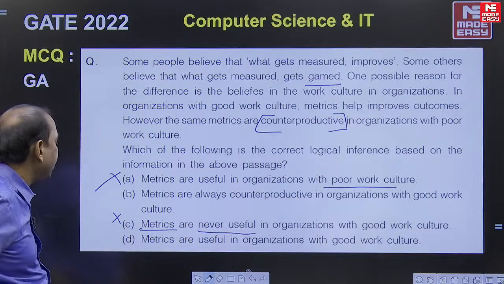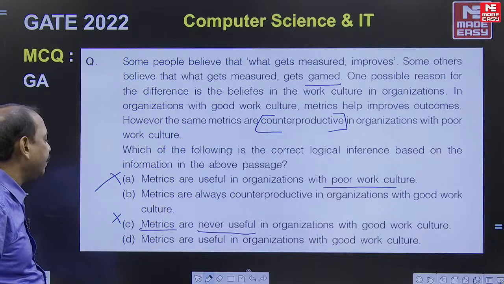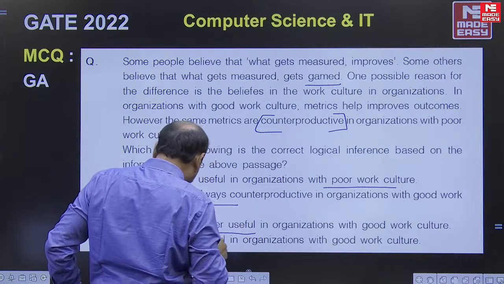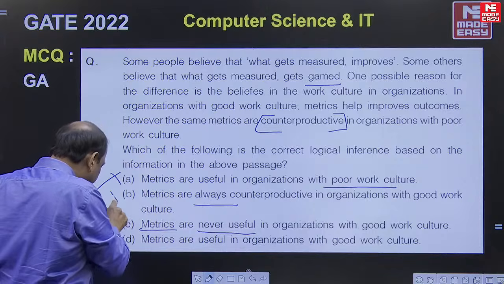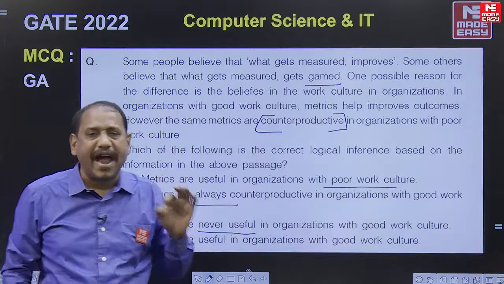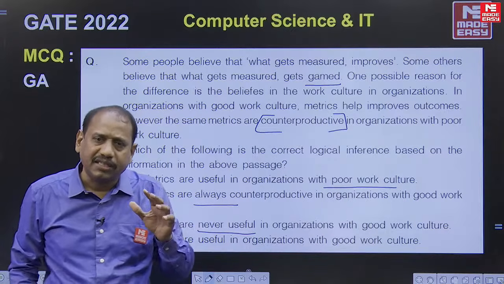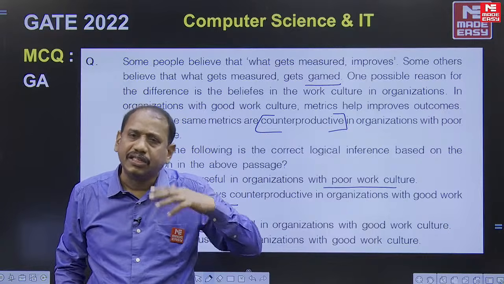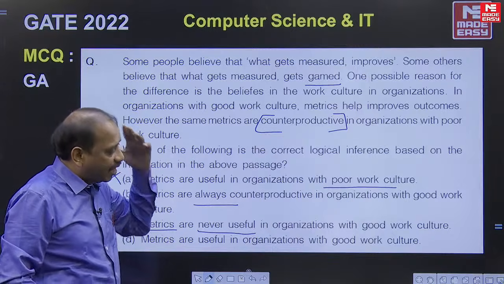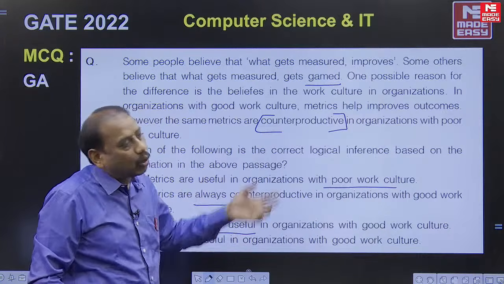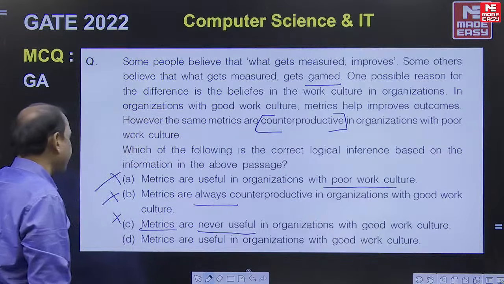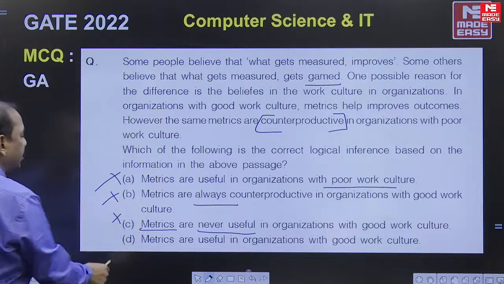Now after eliminating A and C, you are left with B and D, my dear friends. Look at B. Metrics are always counterproductive. It says always counterproductive. Always is the keyword using which you can eliminate option B. It didn't say that. Metrics are counterproductive only when the work culture is bad, right? So if the work culture in the organization is good, naturally it is helpful to produce good outcome. So if you keep on eliminating the options which are either not said in the passage or which are contradictory to what is said in the passage, you are left with one. That's your answer. What is that?